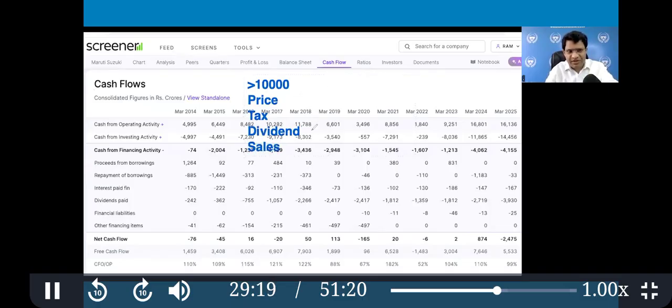Just such a simple. Price should be going up, tax should be going up, dividend should be going up, sales should be going up. And this will show you mature companies or most of the late growth companies. It will not be early growth company.